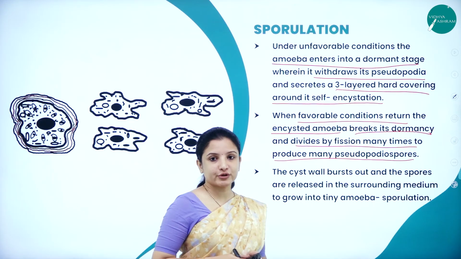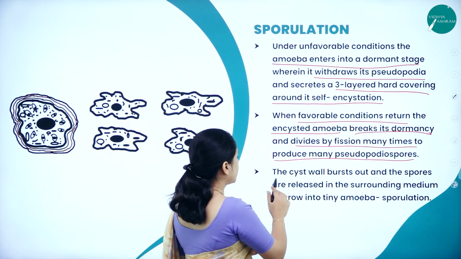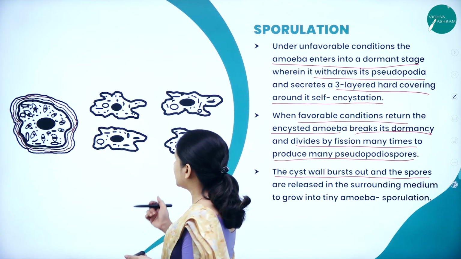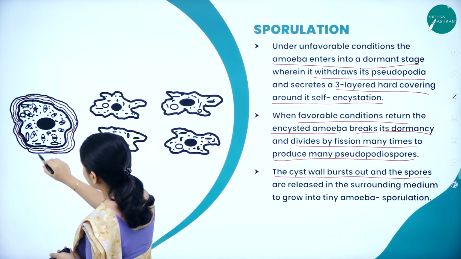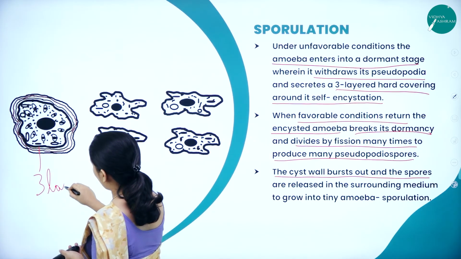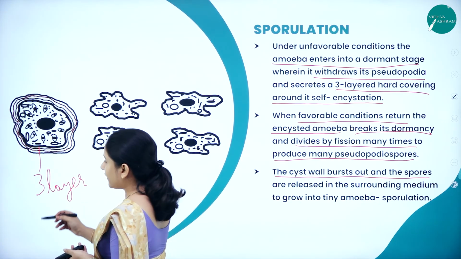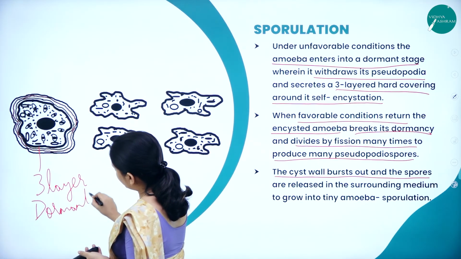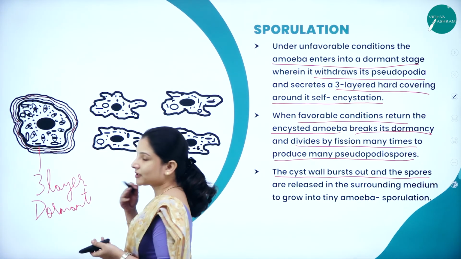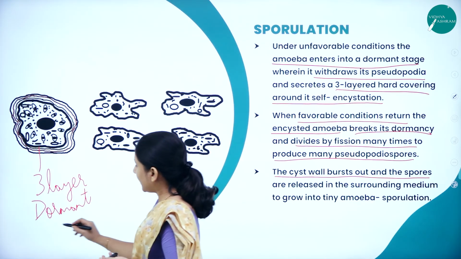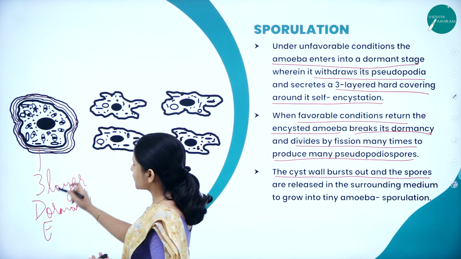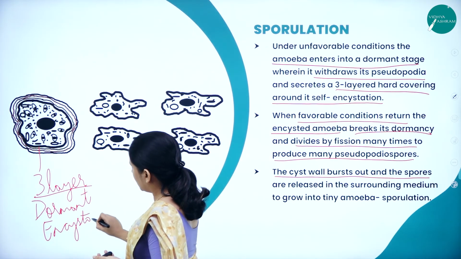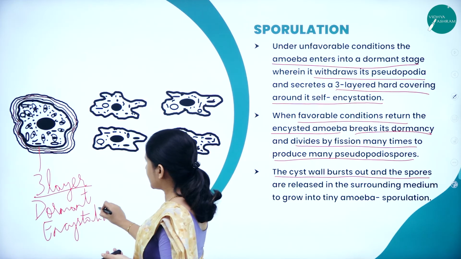These pseudopodiospores will burst out of the cyst. So what encystation had occurred, right? If you can see here, these are the different layers. Three layers get formed around the amoeba during the dormant stage. When will they become dormant? When the conditions are unfavorable, and this particular process of formation of three layers is called encystation. Now the amoeba is in the encystation stage.